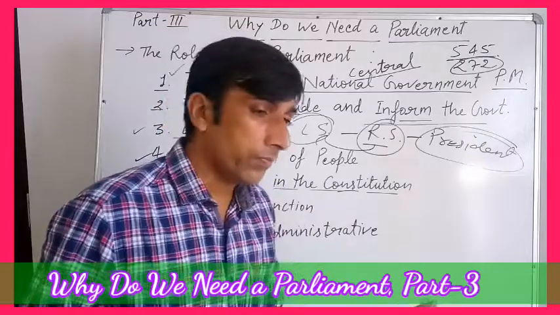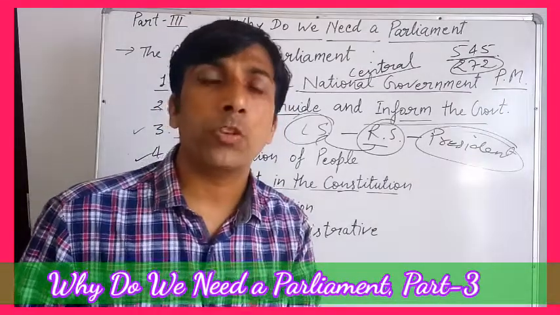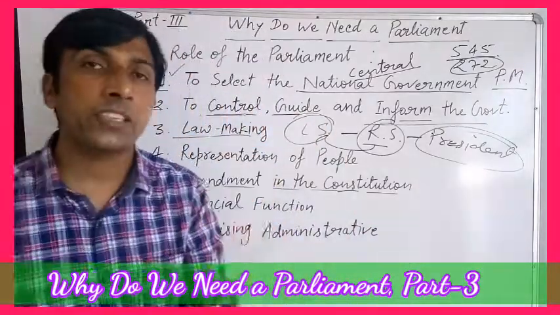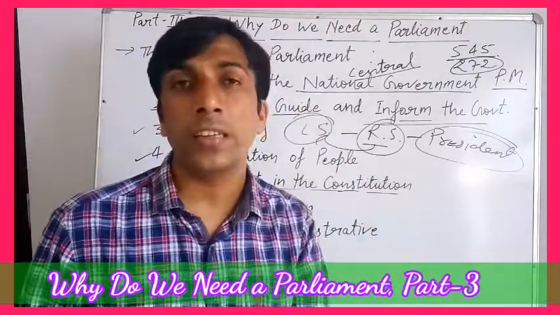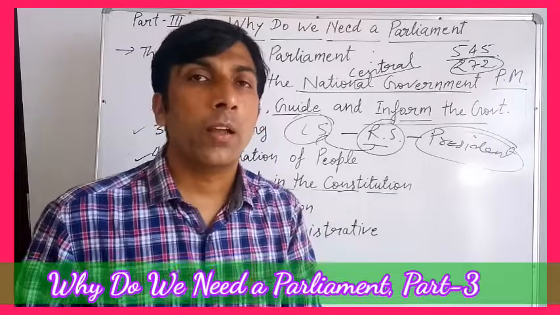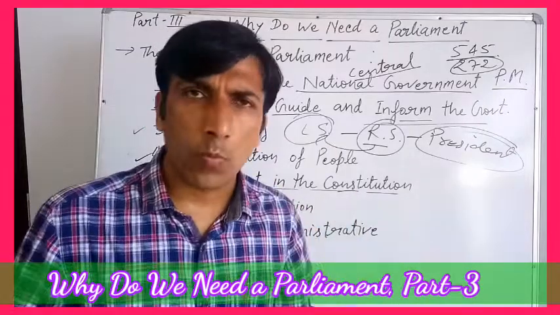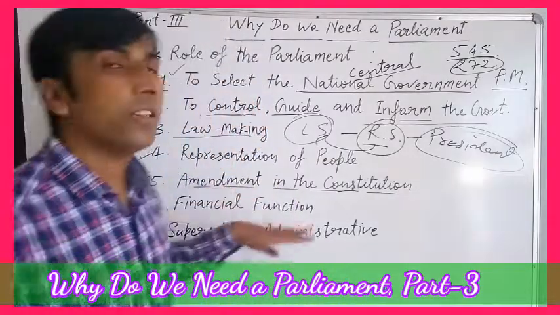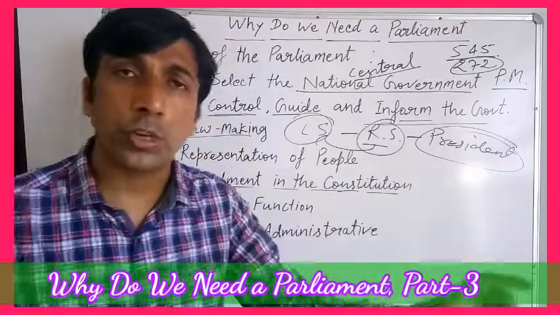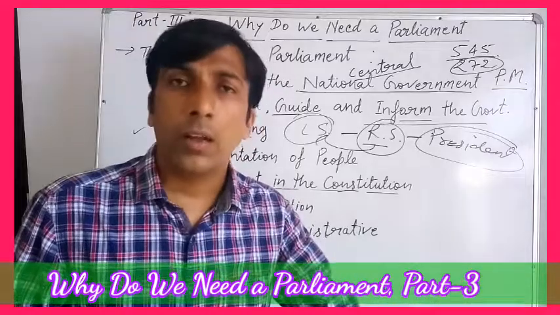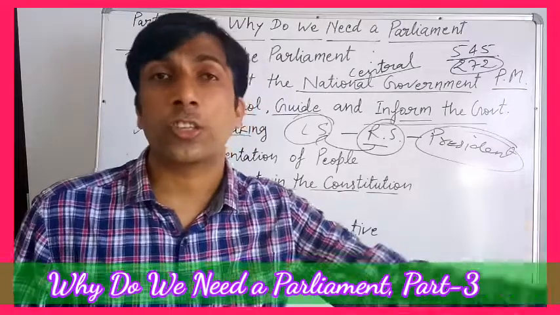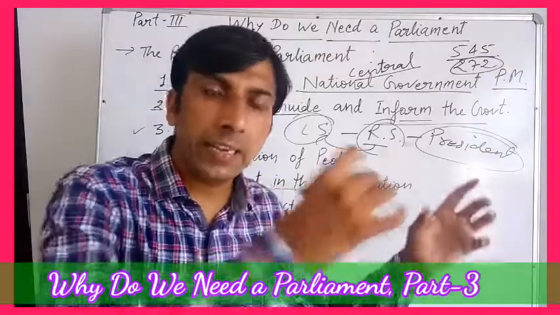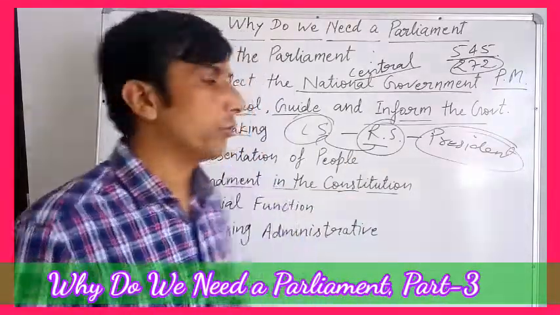After that, very important amendments were in 1985, the 52nd amendment, 1989, the 61st amendment, and 1992-93, the 73rd and 74th amendments. So more than 100 amendments have been made by the Parliament in the Constitution. Whatever is written in the Constitution is amendable, excluding the basic structure of the Constitution. So the Parliament can amend any part of the Constitution.